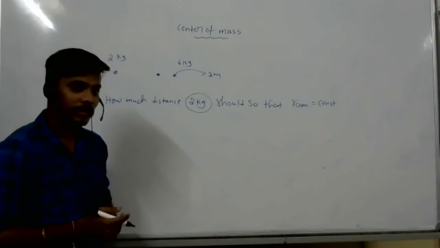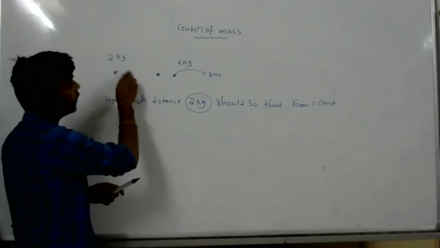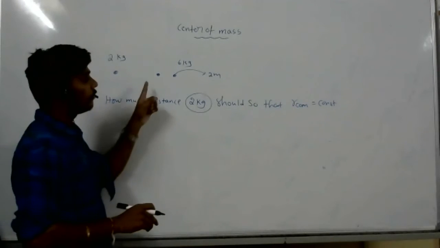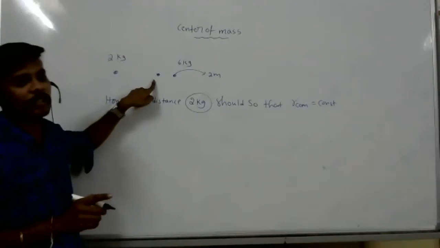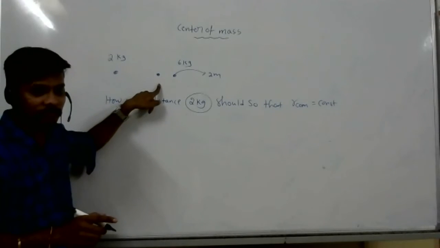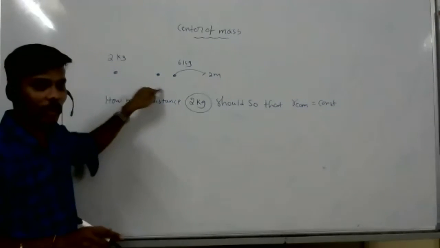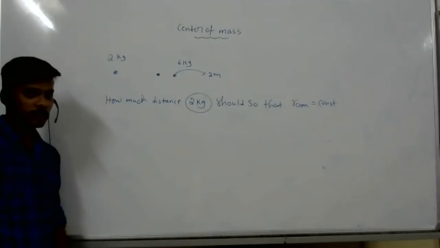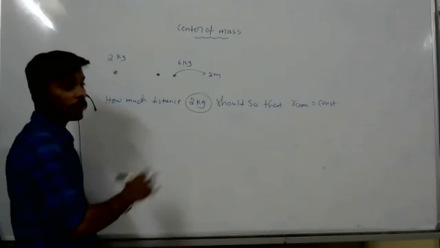Why will you have to shift it to the other side? So that it remains constant. If you shift this side, center of mass shifts, no? It should remain constant because the distance between 2 kg and 6 kg should not change. From the origin, it should be here only. It should not change. Tell me, Nagbhushan. Sir, 2 kg should move 2 meters backwards, no, sir? We will see that. So what formula will you use?